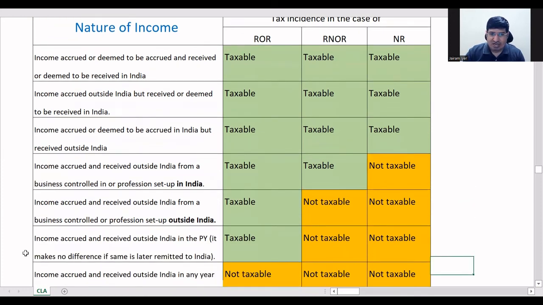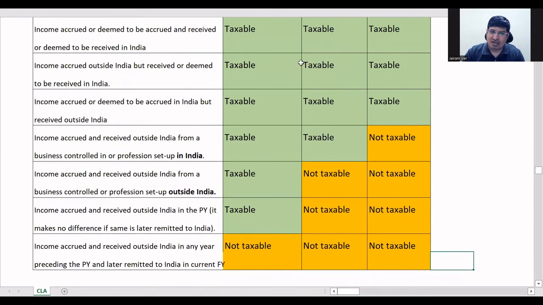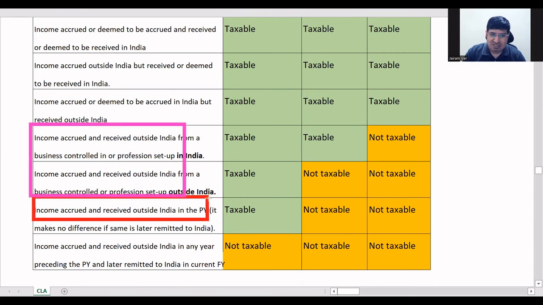So if I show you, this is a very important table. Okay, so just go through it again and revise it. See, this is the next one. Income, again, accrued and received outside India. Both are outside India. So this is other income other than business. For business, we have these two separate. For business income, this is separate. For all other income, it is this one here.